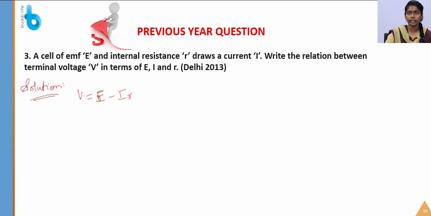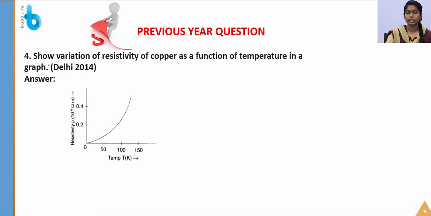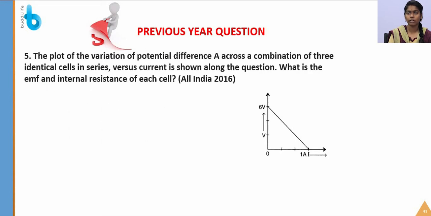So E is nothing but the EMF, V is the terminal voltage, I is the current and R is the internal resistance. Okay. So let's show the variation of the resistivity of copper as a function of temperature in a graph. This is the answer. So the graph is increasing exponentially. As the temperature increases, the resistivity is also increasing. So this is the variation of the resistivity of copper as a function of temperature.